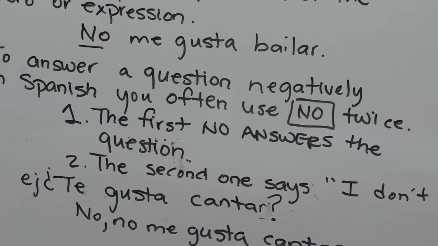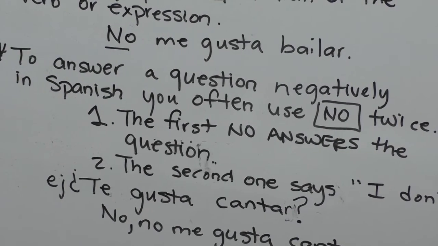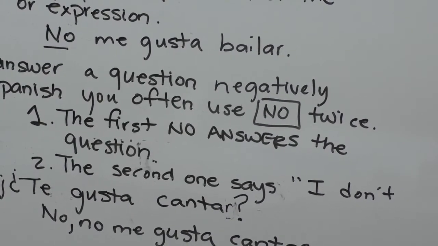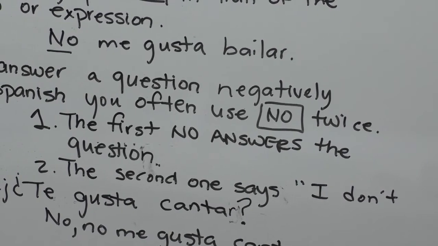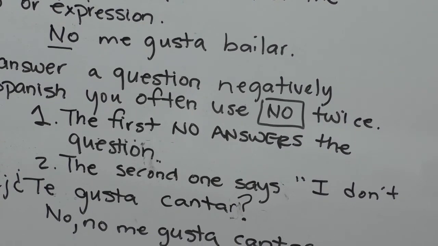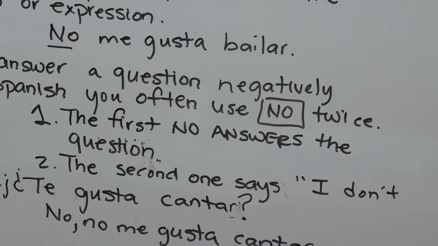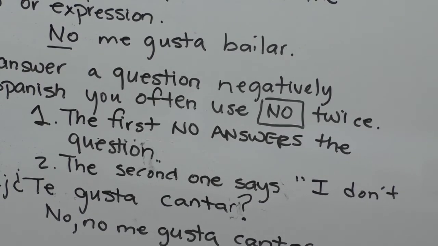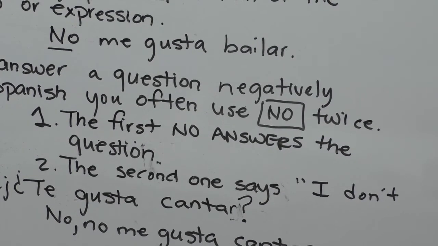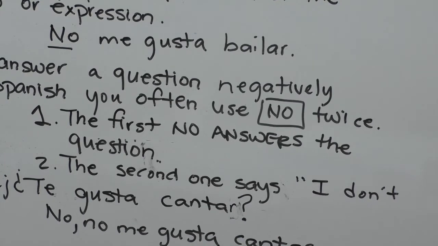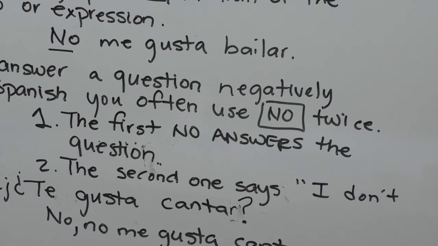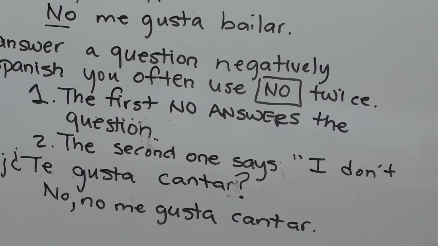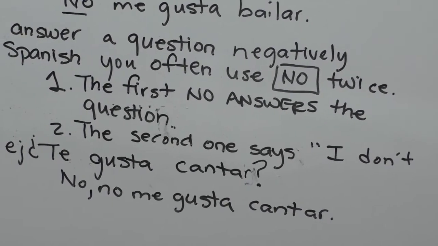The first no answers the question, and then the second one says, I don't. Here's an example, ejemplo, that EJ means ejemplo. Te gusta cantar. If someone were to ask me that question, te gusta cantar, I would answer, I actually don't like to sing, so I would answer, no, no me gusta cantar.